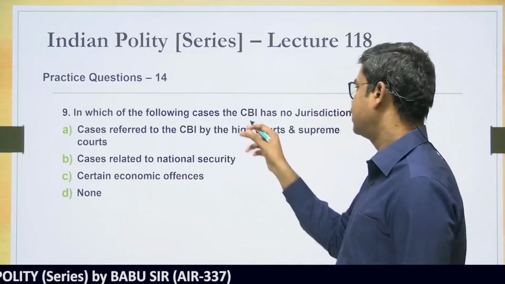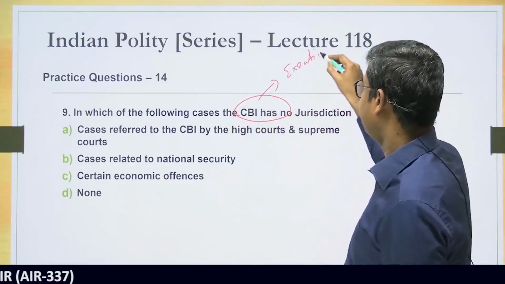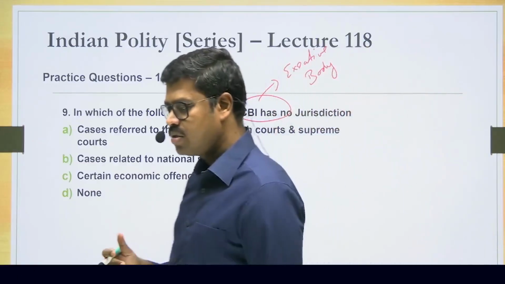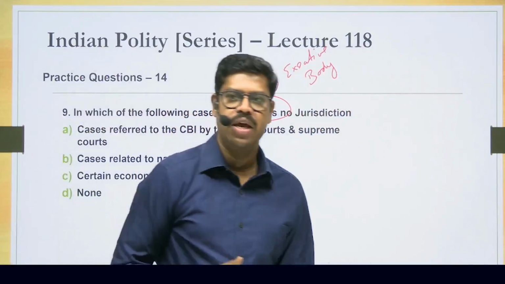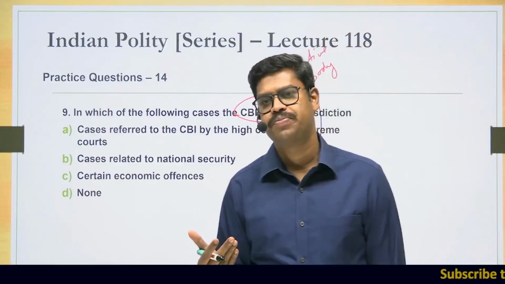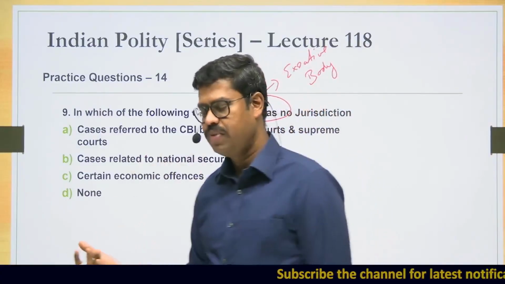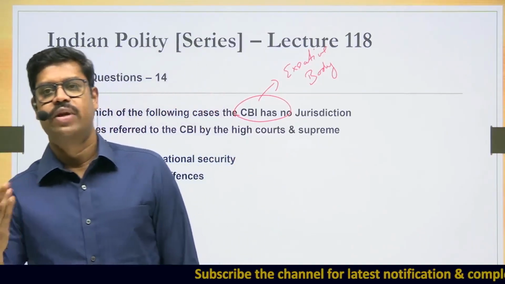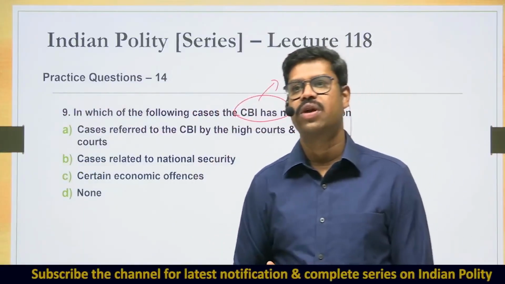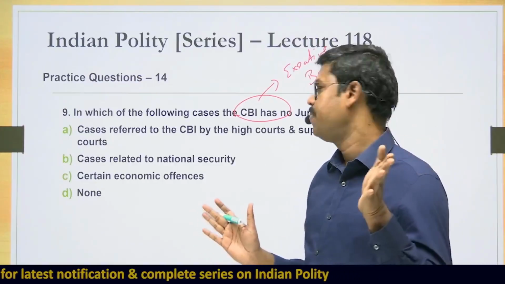In which of the following cases the CBI has got jurisdiction? First of all, CBI is what? It is an executive body, initially established under the Home Ministry, presently under the Ministry of Personnel and Training. And what is the role of the CBI? So today CBI has a wider jurisdiction. The CBI has jurisdiction with regard to certain criminal cases, cases referred by the Supreme Court and the High Court. They have jurisdiction over cases related to the Prevention of Corruption Act, cases related to national security, and serious economic offences in our country. So these are all the broader jurisdiction of CBI today.